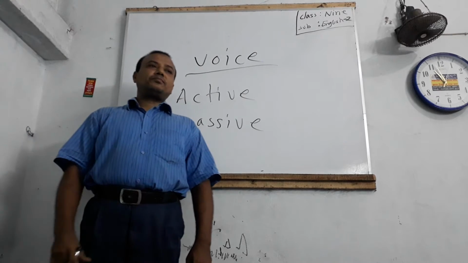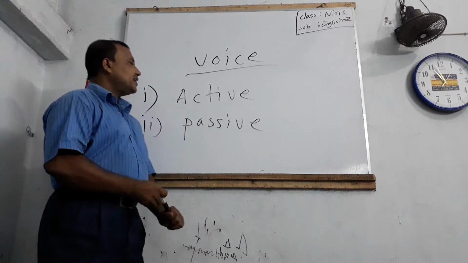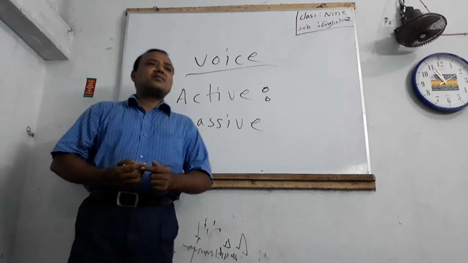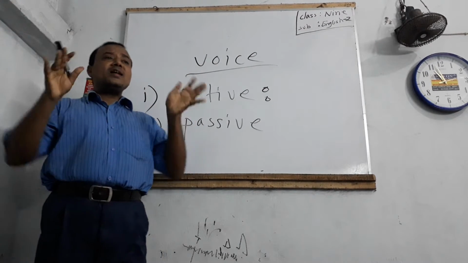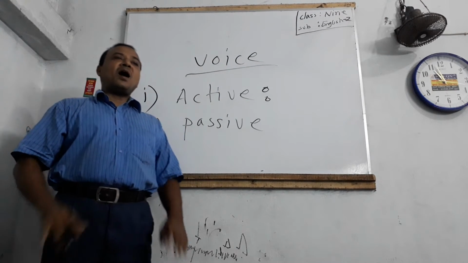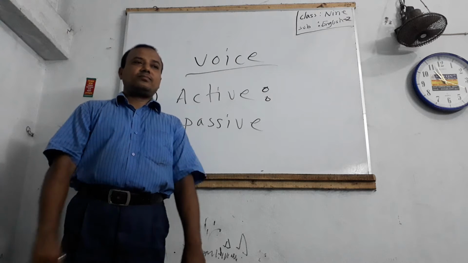Dear students, what is active voice? When the subject of a sentence is the actor, the verb is in active voice.